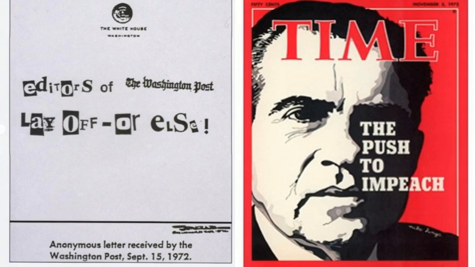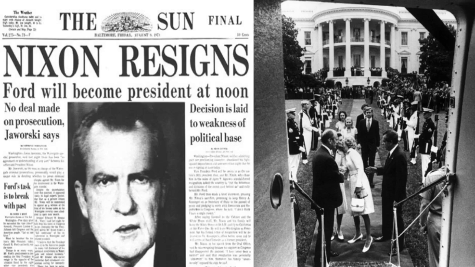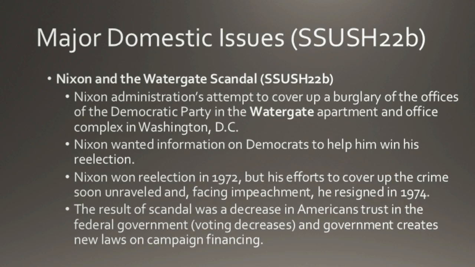And as Nixon faces impeachment, he's going to give up and just say, yeah, I resign. So Nixon's going to resign, and Ford on the right becomes president. And now many people think, oh, the politics is crazy. The president is doing crooked stuff. He's a criminal. And many people are going to start to not trust the government at all.